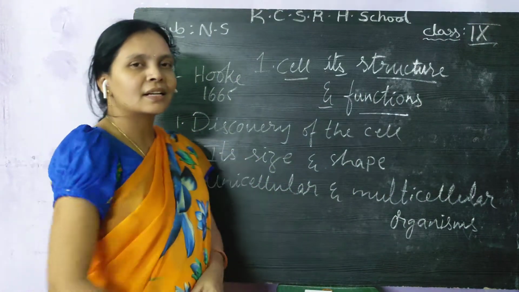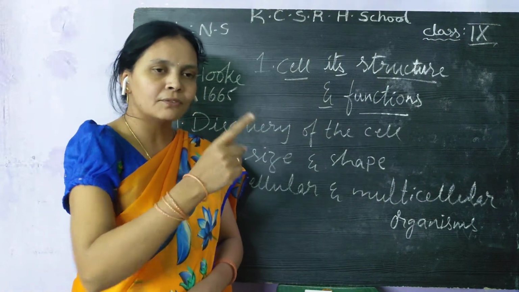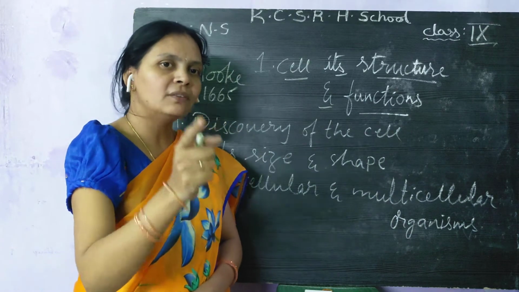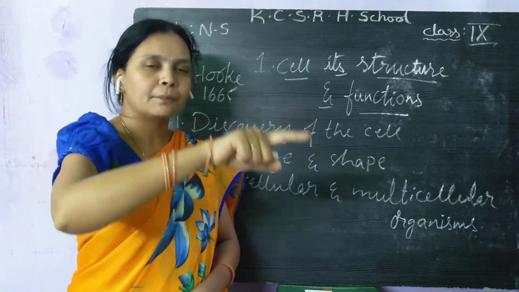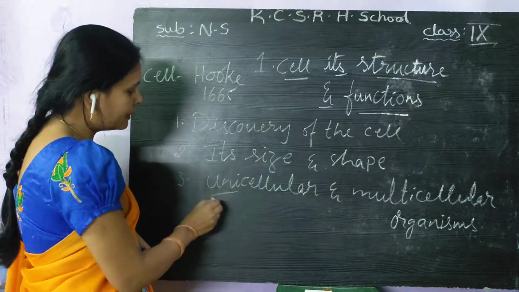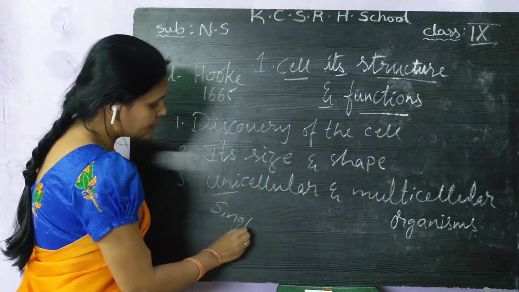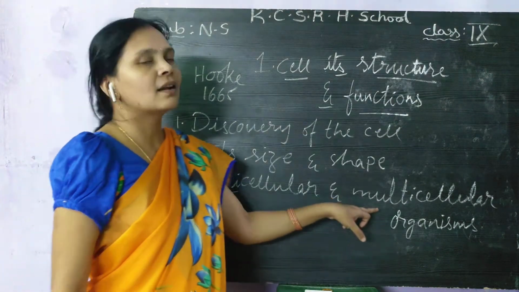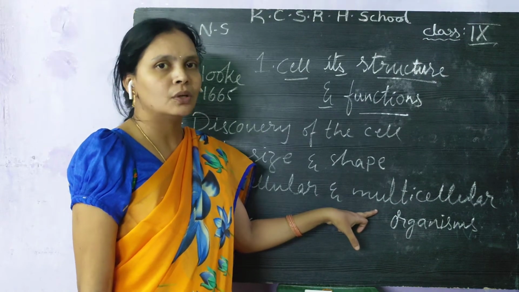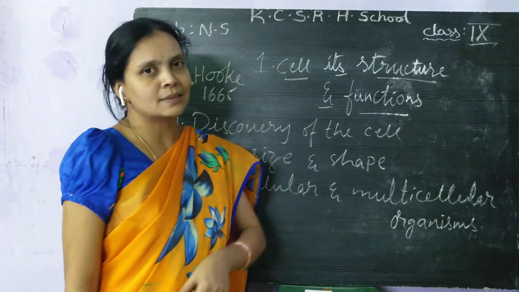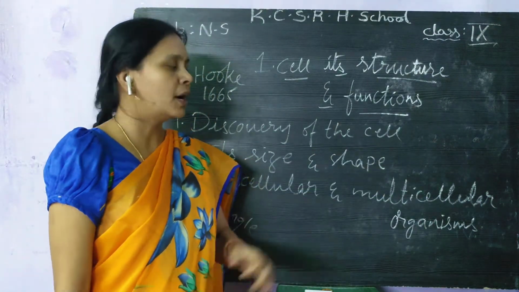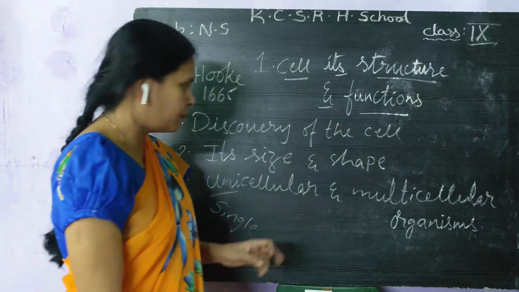What are unicellular organisms? Only one cell can perform all the life processes. That cell is called a unicellular organism. Uni means a single cell organism. Multicellular organisms means more than one cell, more than two. It is called a multicellular organism. For example, all human beings are multicellular organisms. You have to learn one by one, don't worry about that.